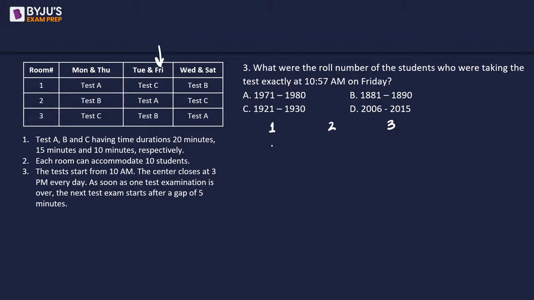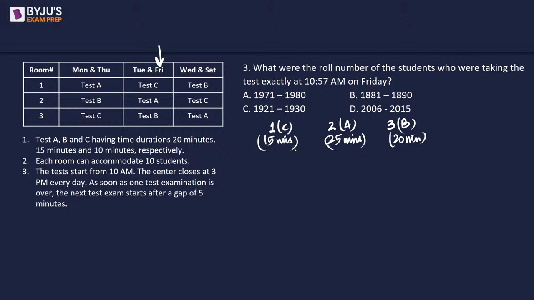Since in room number 1, we are having test C, which is going to be 15 minutes long. In room number 2, test A is being conducted, which is going to be 25 minutes long. And in room number 3, test B is going to be conducted, which is 20 minutes long, including the break, including the gap.